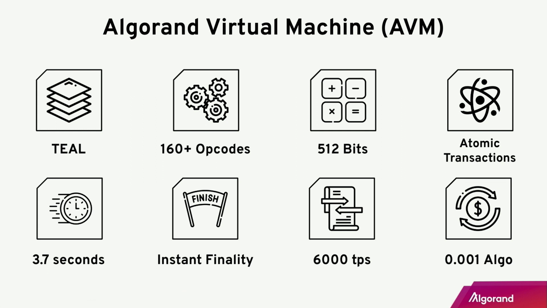Next, atomic transactions. Again, AVM is the reason why you can handle multiple transactions simultaneously, and that is a critical feature that Algorand provides. With AVM, a transaction takes 3.7 seconds, and it's instantly final. It can handle 6,000 transactions per second, and the transaction fee is 0.001 algo. That is a fraction of a cent. So that also allows business logic such as, hey, I'm going to pay this transaction fee for my customers because it's not too much. It still makes sense. You don't have to pay a lot for the gas fees.